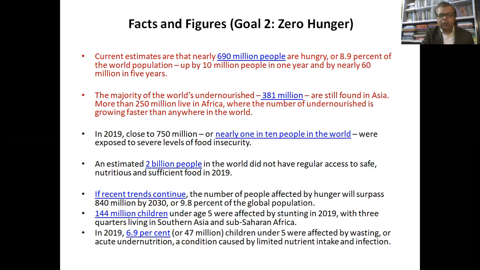The majority of the world's undernourished are still found in Asia. More than 250 million live in Africa, where the number of undernourished is growing faster than anywhere in the world. So earlier we talked about sub-Saharan Africa and South Asia, and here you can see the correlation where we have people who are hungry, we have infant mortality, maternal mortality, and other communicable diseases.